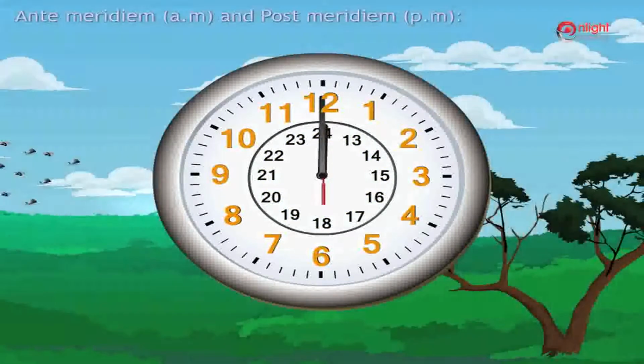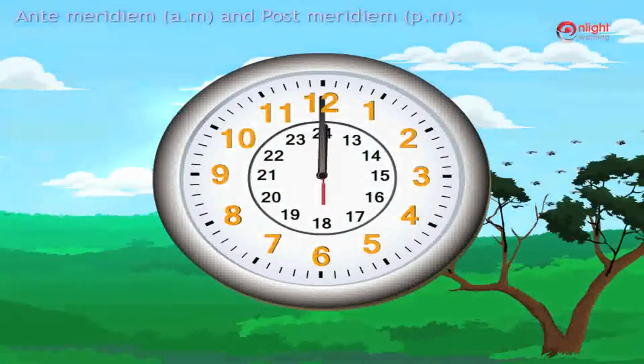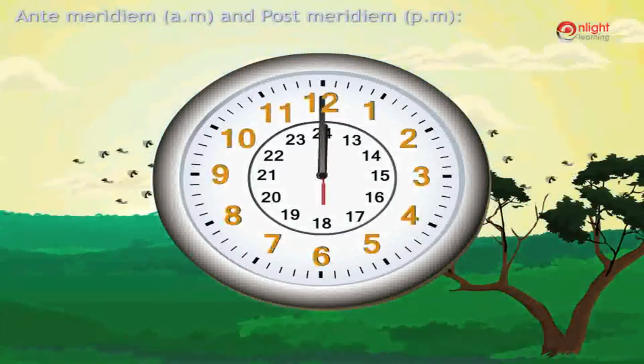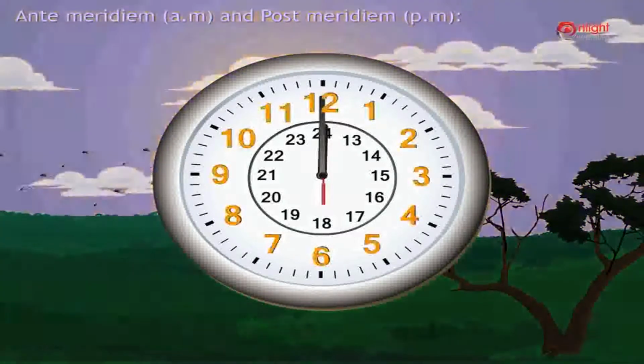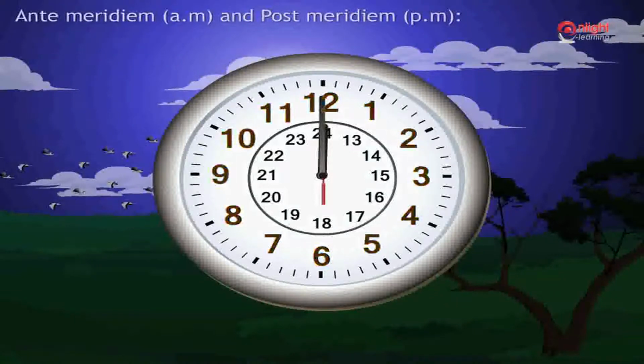The first part, in which the sun rises, is AM or ante-meridiem, that means before noon. It is the time between 12 o'clock at midnight and 12 o'clock at noon. The second part of the day, between 12 o'clock at noon and 12 o'clock midnight, is shown PM or post-meridiem.